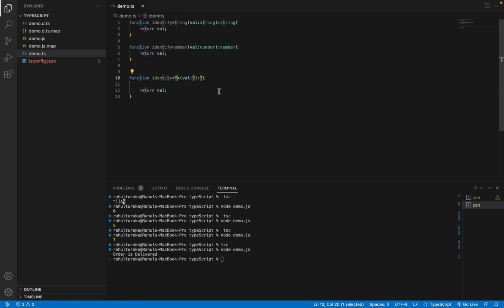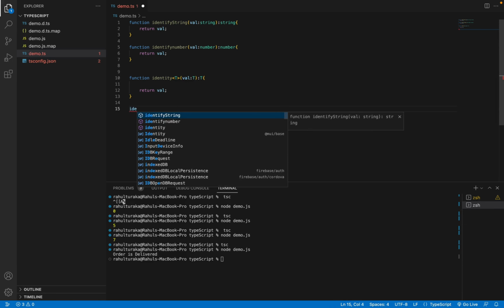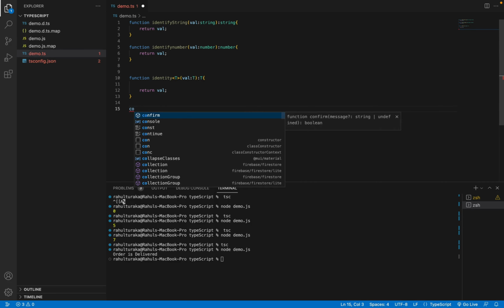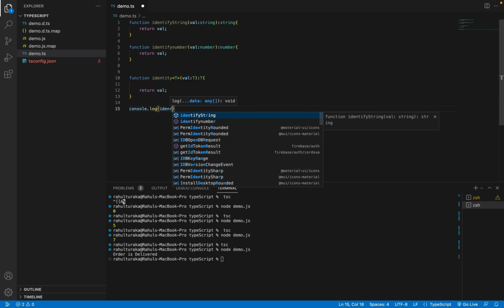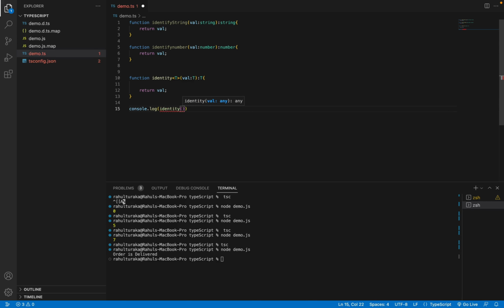Like I can call console.log, I can call identity, and I will pass a name like hi. See, if I build it and run it, the hi is coming. I can use the same function for numbers, 1, 2, 3.